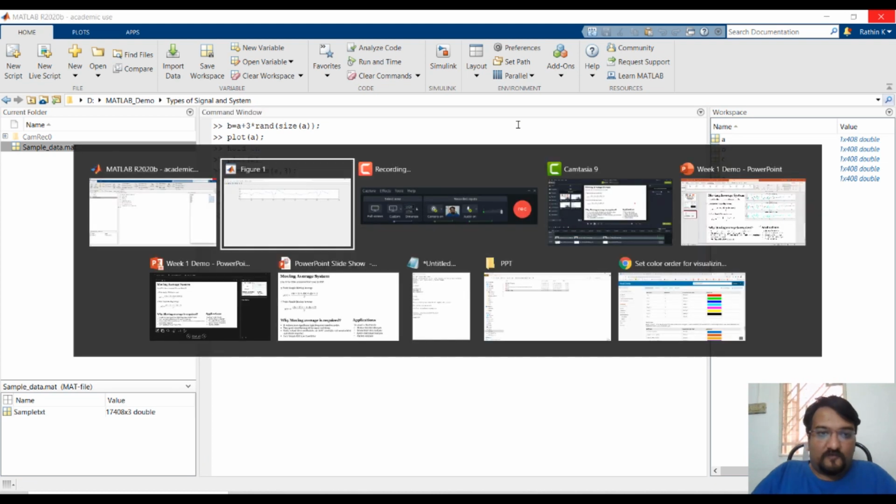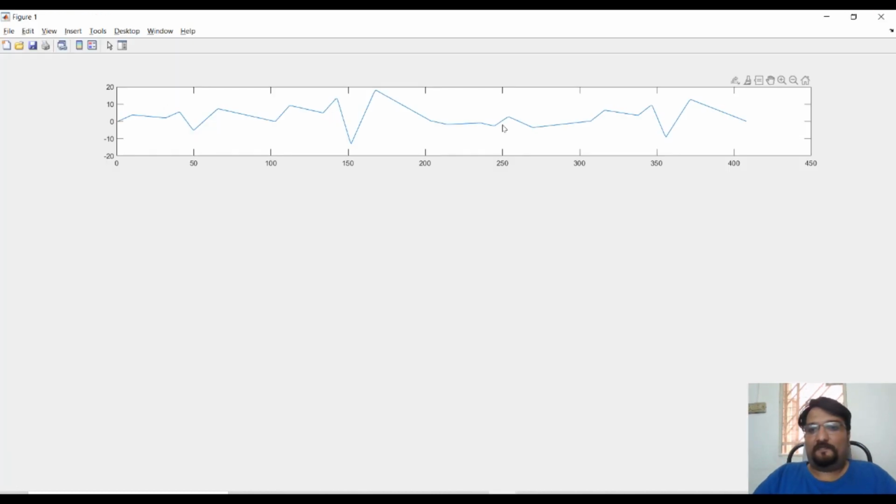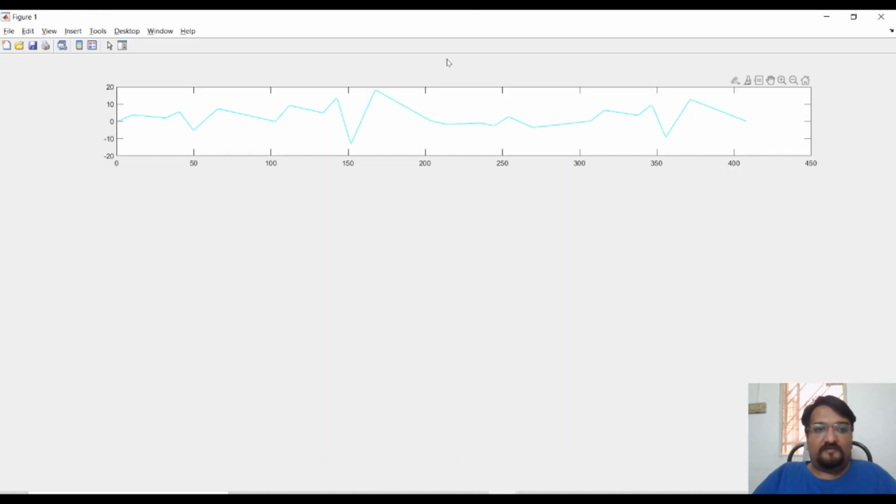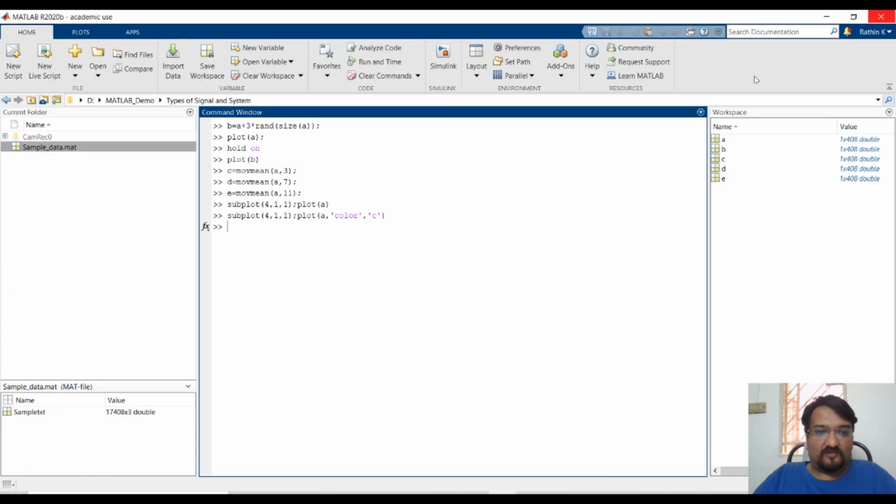Out of 4 subplots, in the first plot we can see A. Very easy. This is our original signal. I will draw it with cyan color, a light color, so it is easy for you to differentiate when I show the next trace on the same plot. Remember, cyan is the input original signal.